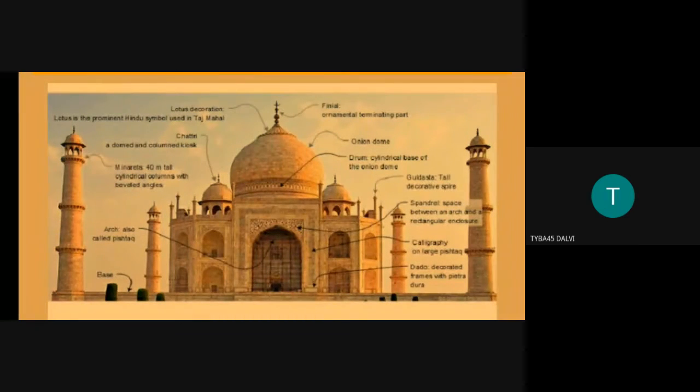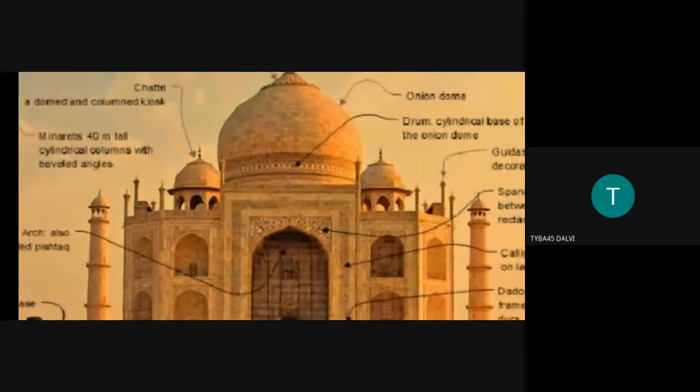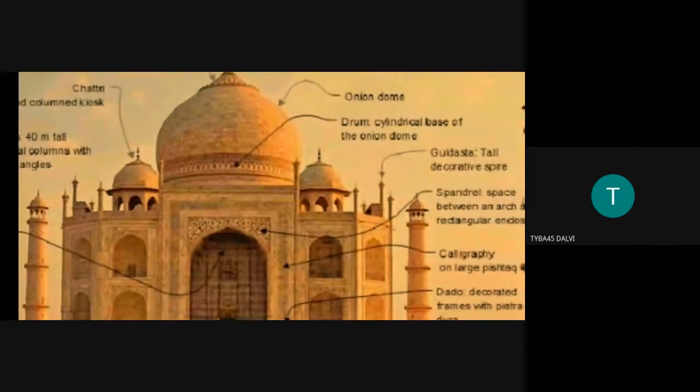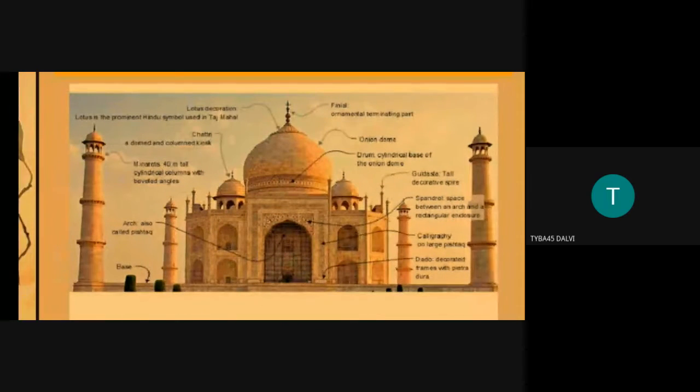What is a facade? When we see the word facade, it means the frontal part, the frontage, the front part of the building or monument. When I see these turrets, they are constructed on the facade. Facade means frontage.